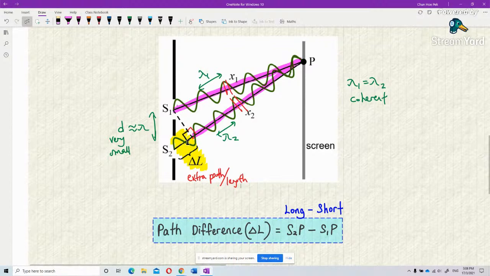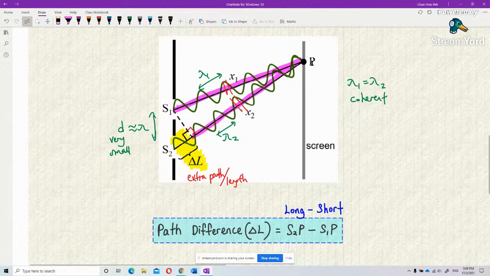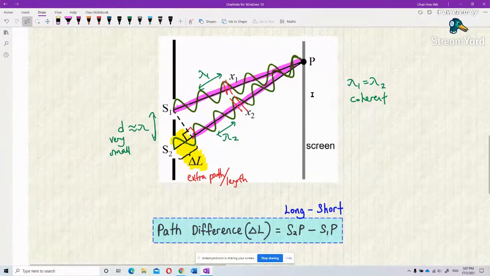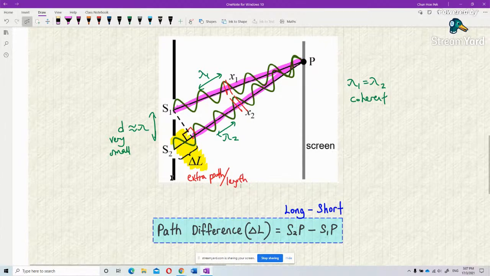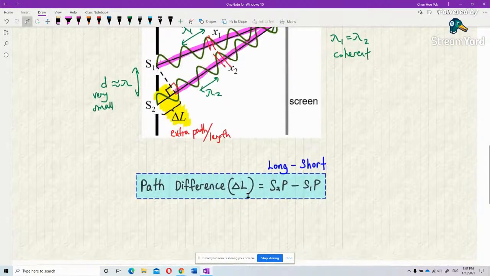This path difference is the one that determines whether it forms a bright fringe or a dark fringe. It is this delta L. We call it delta L. That determines whether it forms a bright fringe or a dark fringe. You don't understand? Then never mind. After that, I will explain more in detail about delta L, how it leads to different fringes as you're going up the screen. You form bright fringe, dark fringe, because of this delta L. That's it. This is the most important thing in this chapter. Okay.